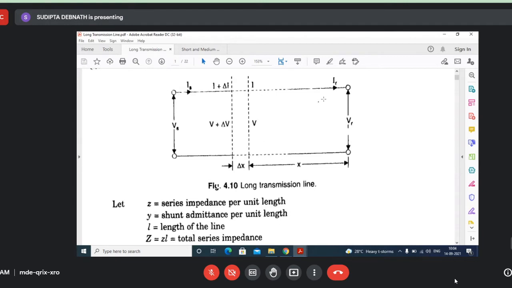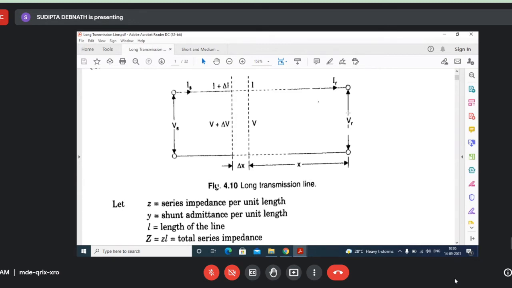You know, for any wave it gets attenuated as it travels. So a voltage or current waveform can be defined from the traveling wave theory. This is the fundamental concept. The voltage waveform is composed of one incident wave and another reflected wave. The incident wave, as it goes from the sending end to the receiving end, gets attenuated and decreases. But for the reflected wave, as x increases, it decreases. That means as if the voltage wave is reflected back from this end.